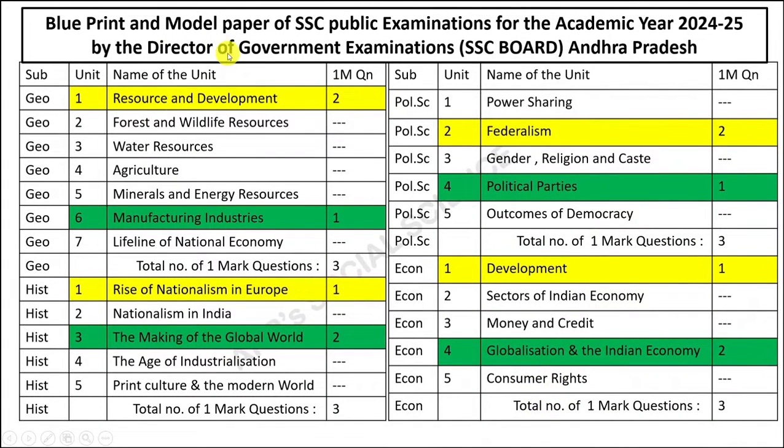As per the blueprint released by the Director of Government Examinations, 1 mark questions will come from these lessons only. That means Geography 1st and 6th lesson, History 1st and 3rd lesson, Political Science 2nd and 4th lesson, and Economics 1st and 4th lesson. From each textbook you will get 3 one-mark questions, a total of 12. You have to give more importance to these lessons for 1 mark questions.